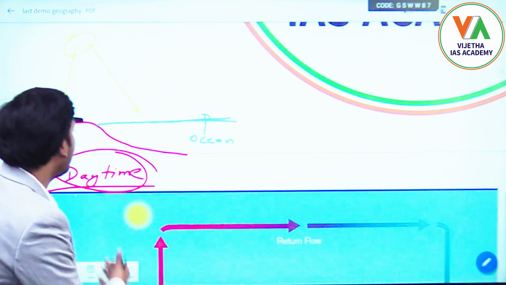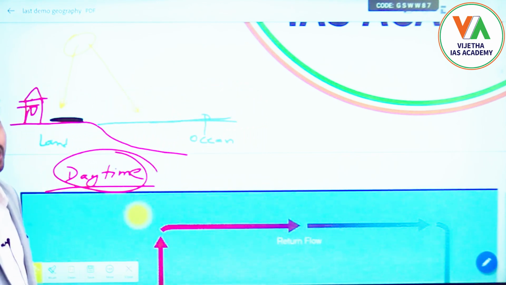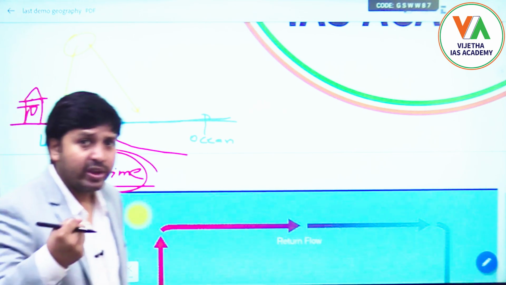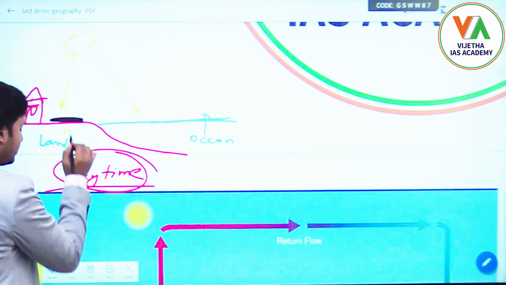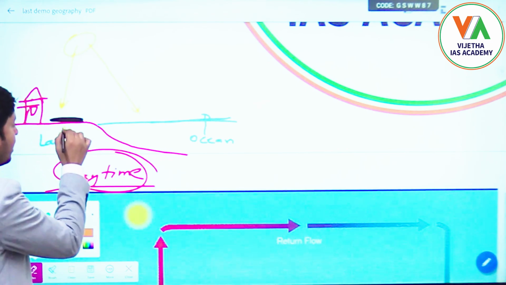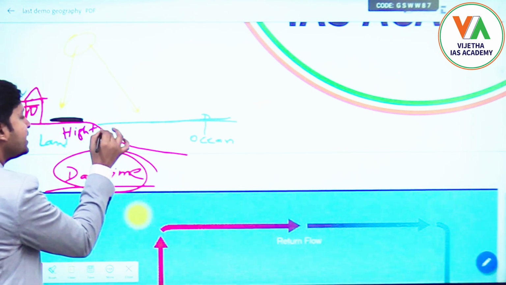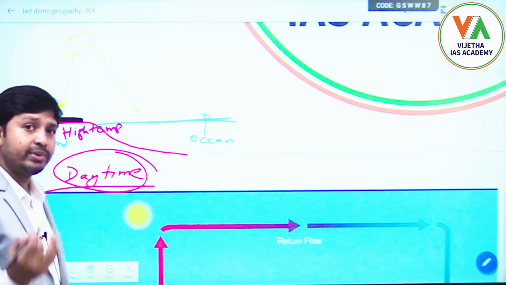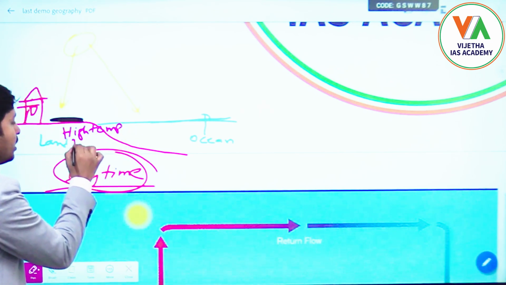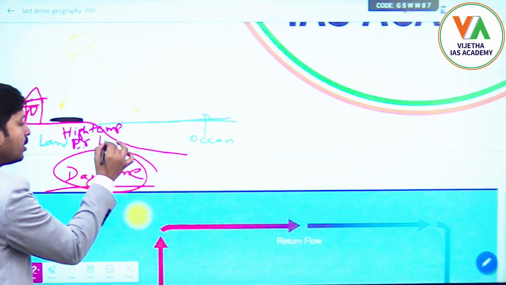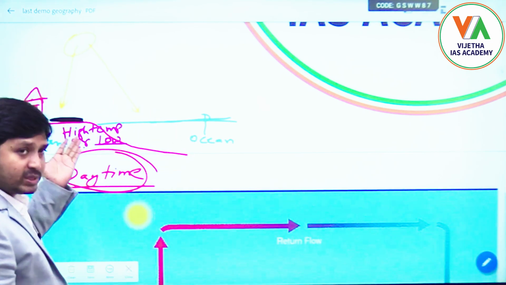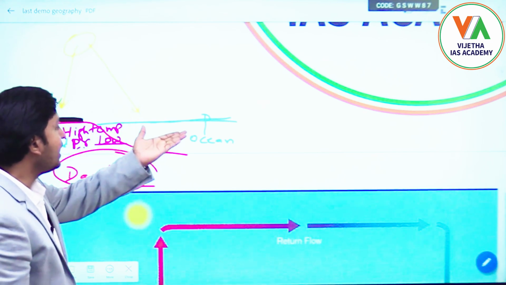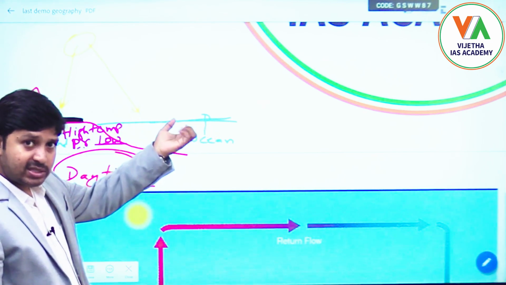Now the land has become very hot. Wherever high temperature is there, the pressure will be low. But relative to the land, the ocean water is still cooler.